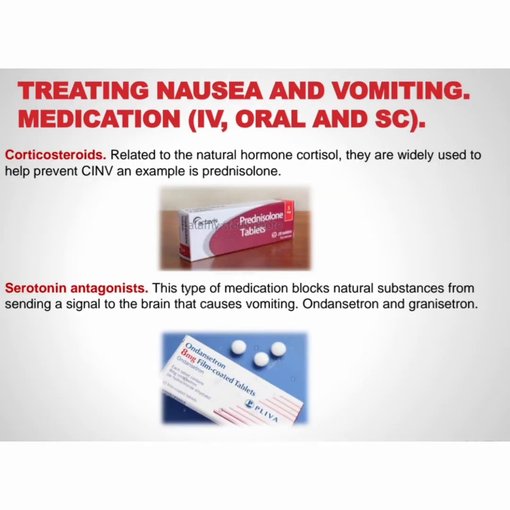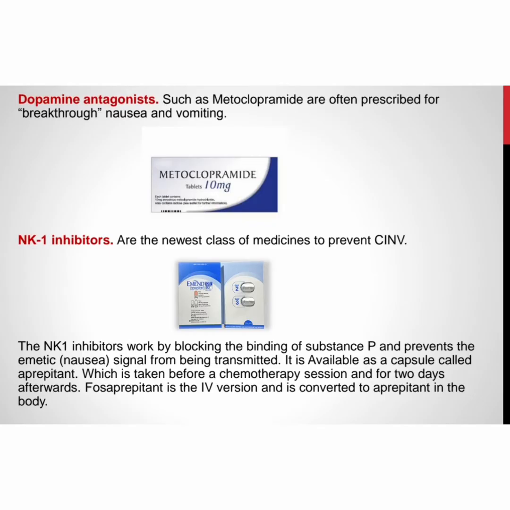Treating nausea and vomiting: medication can be given IV, oral, and SC. Corticosteroids are related to the natural hormone cortisol. They are widely used to help prevent CINV, and an example is prednisone. Serotonin antagonists: this type of medication blocks natural substances from sending a signal to the brain that causes vomiting, such as ondansetron and granisetron.